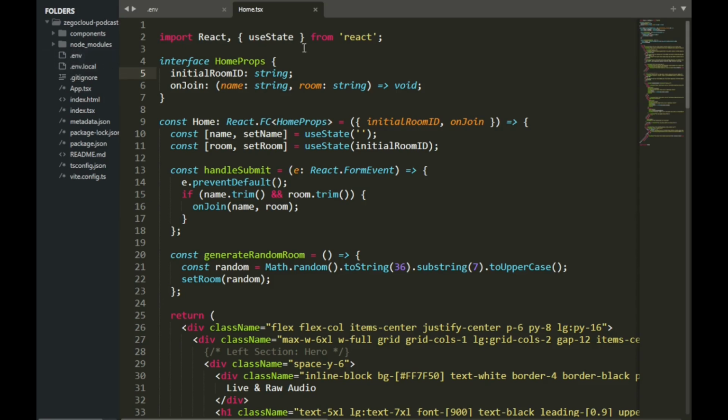Okay, and then we also have the .gitignore, the App.tsx, the index.html, and all these files, the package.json, and then the configuration files for TypeScript and all that. So let's start from the Home.tsx component.